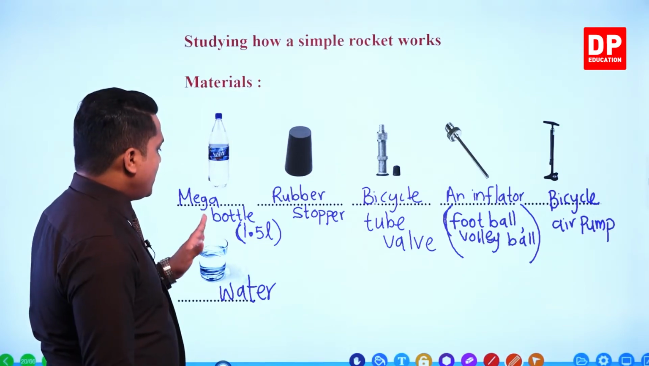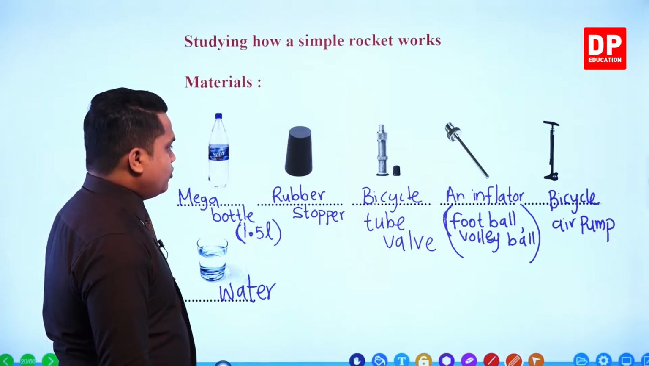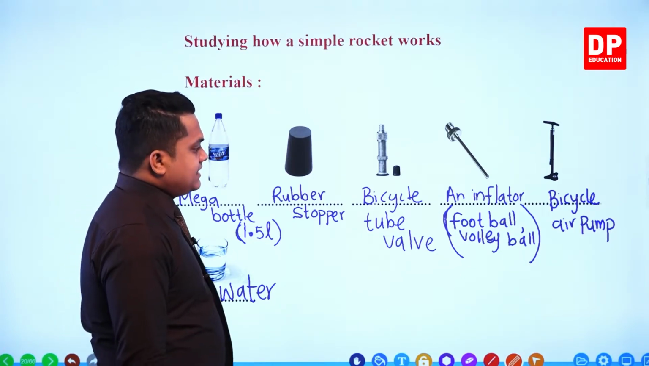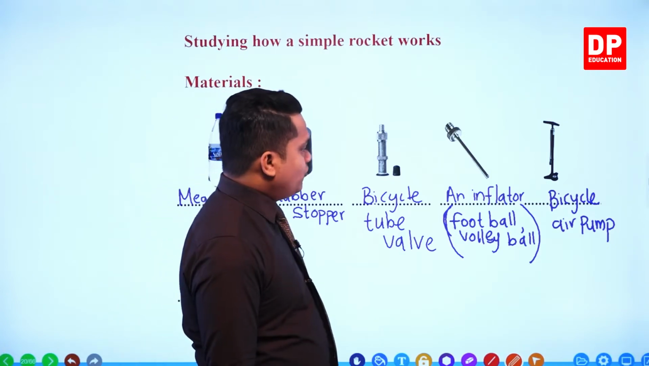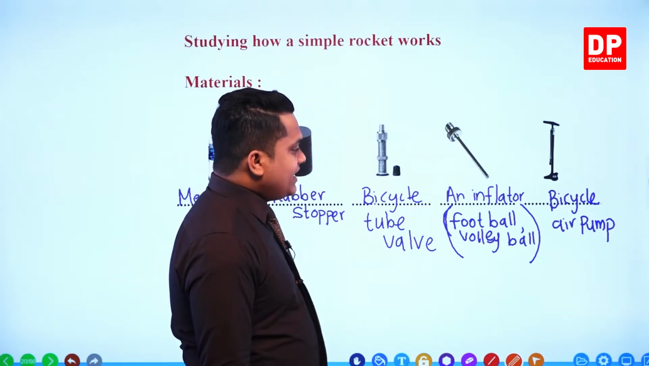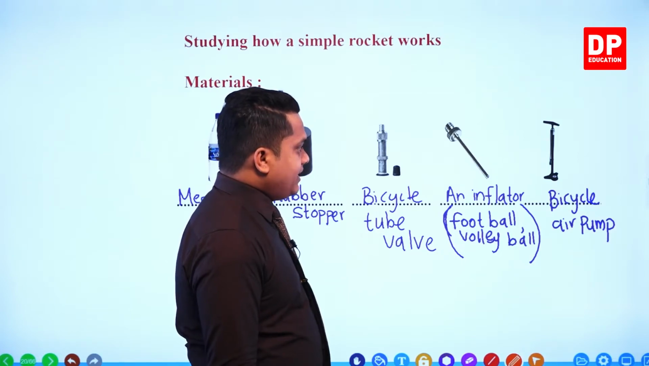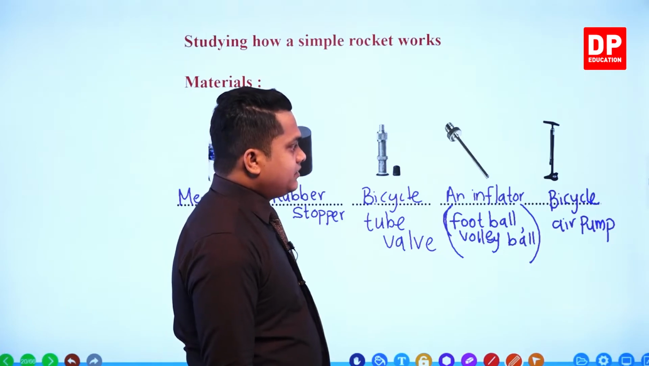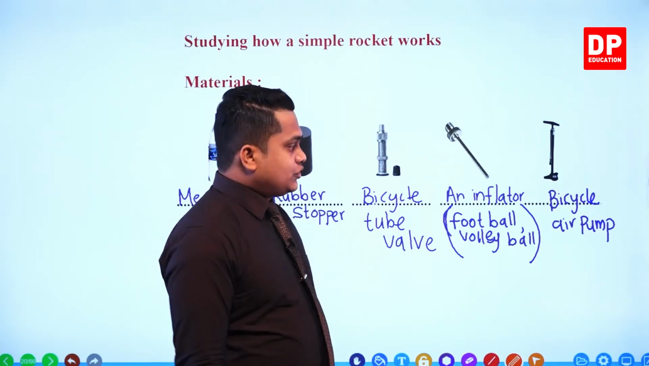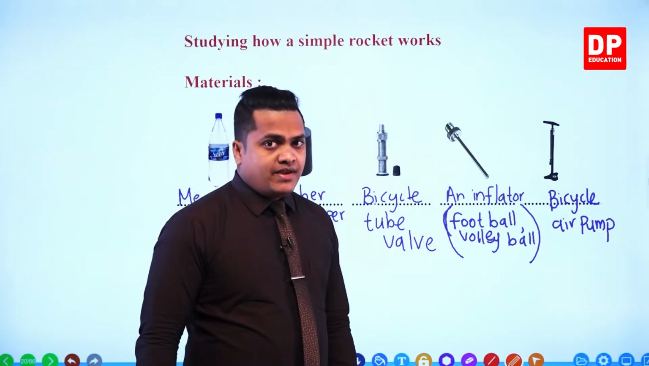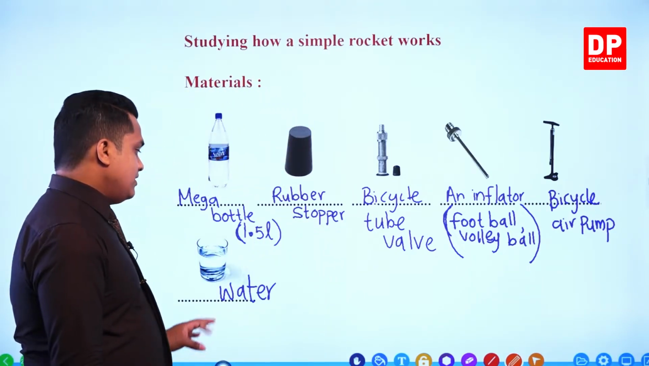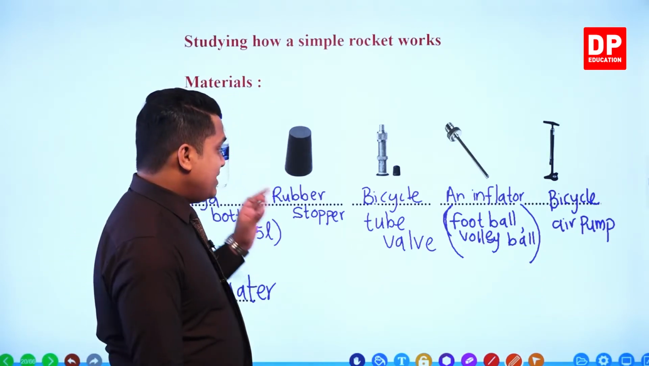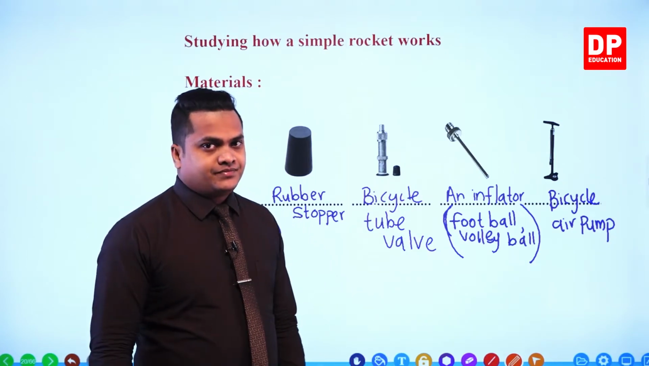So we'll be needing a mega bottle of 1.5 liters or more. Then a rubber stopper. Then a bicycle tube valve. Then a ball inflator like a football or volleyball inflator. Then, my dear children, a bicycle air pump, right? So these are the materials that we need mainly. Then finally, we'll be needing some water as well. You know that water is not that hard to find, right? So these are the main materials that you'll be needing.